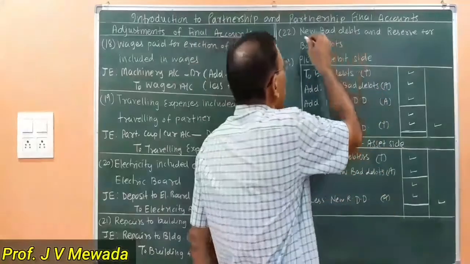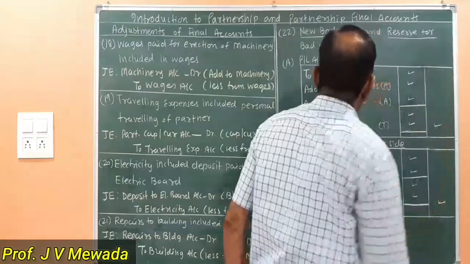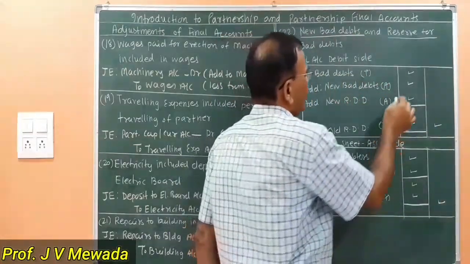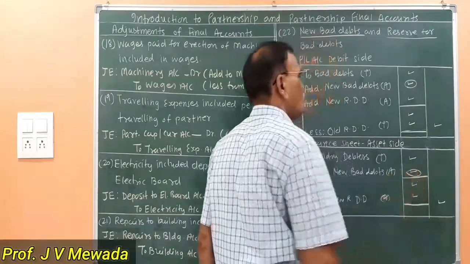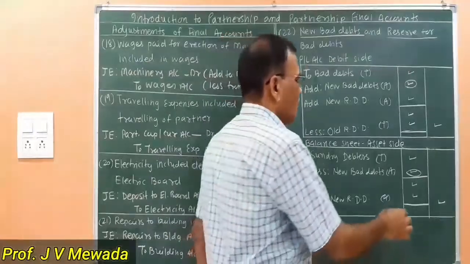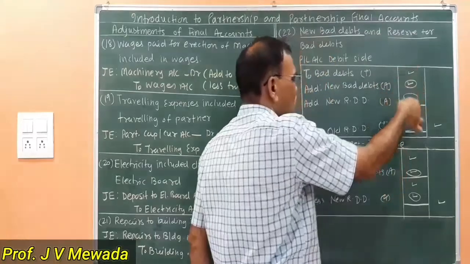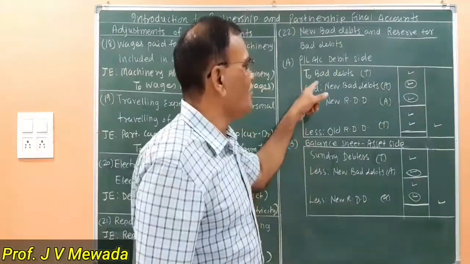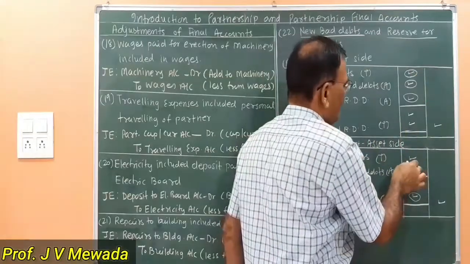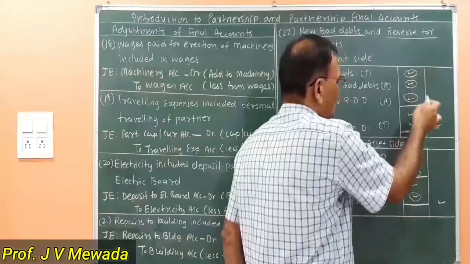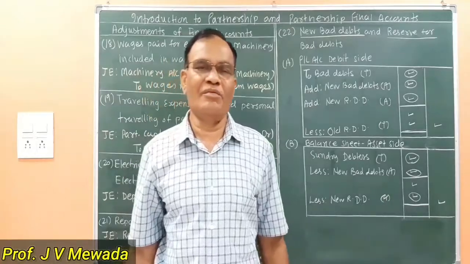So we are having two adjustments, new bad debts and RDD. So new bad debts effect number 1, new bad debts effect number 2. These are the two effects. RDD effect number 1, effect number 2. So 2 adjustments, 4 effects we have done. Initially bad debts we will get from the trial balance. So debtors also we will get from the trial balance. So 1, 2, 3, 4, 5, 6 items. 4 from the adjustments and 2 from the trial balance.